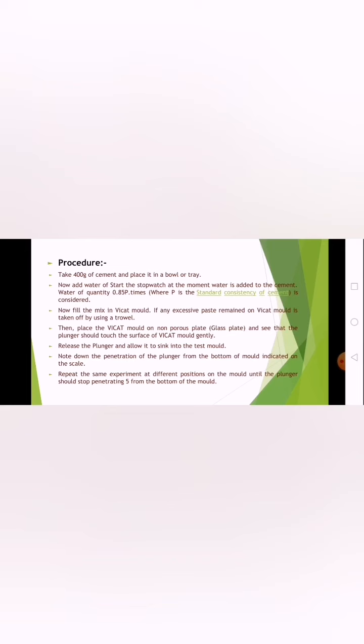Then place the Vicat mold on a non-porous plate or glass plate. See that the plunger touches the surface of the paste gently. Release the plunger and allow it to sink into the test mold. Note down the penetration of the plunger from the bottom of the mold indicated on the scale. Repeat the same experiment at different positions on the mold until the plunger stops penetrating 5 mm from the bottom of the mold.